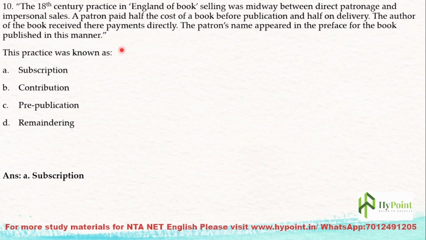That was the practice. So what is this practice known as? Subscription, contribution, pre-publication, remuneration. It is subscription. This practice is known as subscription.